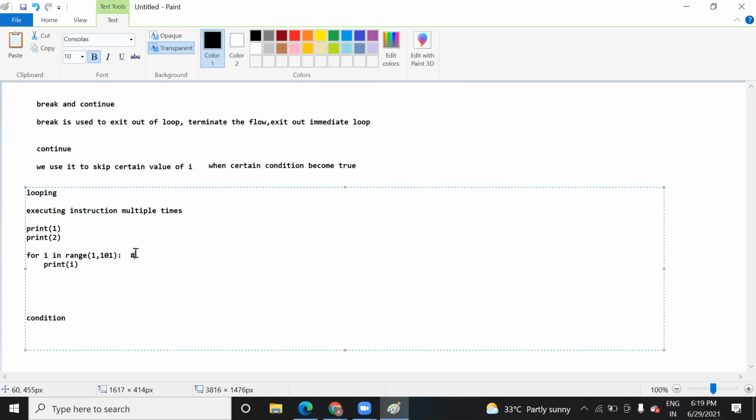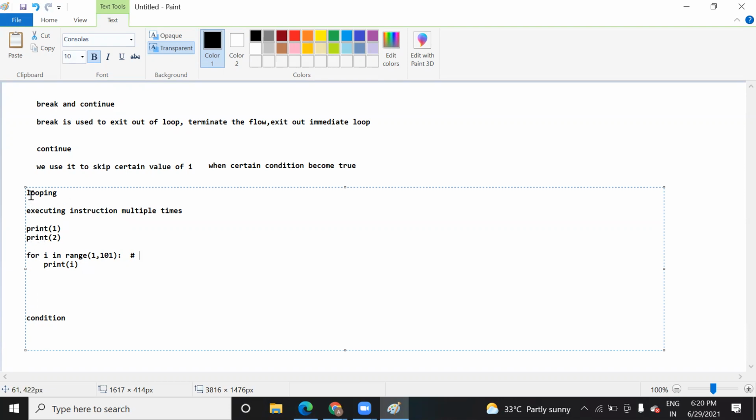I'm adding this comment also. In Python, we add comments with a hash, if you are aware of it. So here, the difference between the first step and this step is that here you need to write print 1, print 2, print 3, 100 times from 1 to 100. But within just 2 lines of code, you can do the same task.